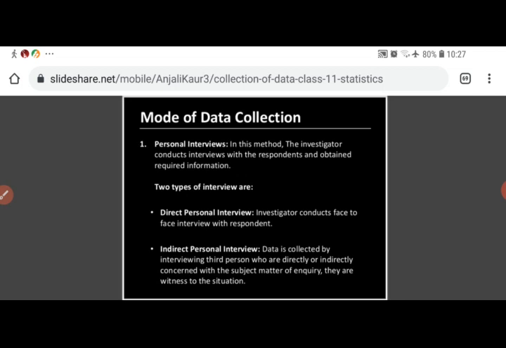And here, what is the advantage of this method? It is not very costly, not time consuming, and not energy consuming, right? But what is the disadvantage of this method? The data may be inaccurate, the data may be biased. It may be possible that the data we collect from the examination in charge, or from the principal, or from the third agency from where we are getting that data, may be inaccurate, or less correct, or biased. So such incidences may occur that the data may not be very correct.